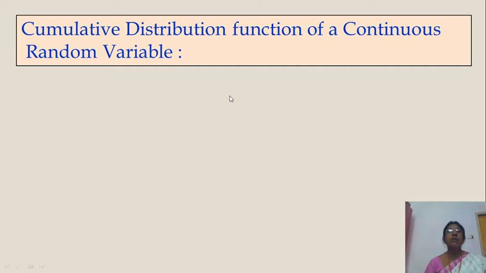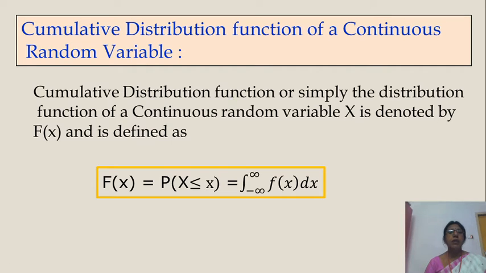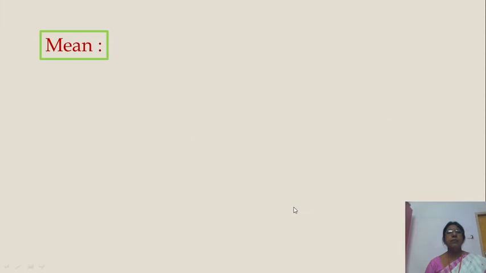Cumulative distribution function of a continuous random variable. It is defined as F of x. F of x is nothing but the probability function, p of x also, except that we show it as f of x so that you remember the difference. Okay, for a discrete variable the probability function is the mass function, capital P of x, and for a continuous variable this density function is f of x. It is defined as the integral from minus infinity to infinity of f of x dx.